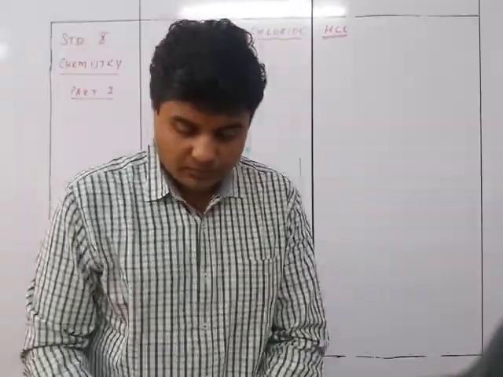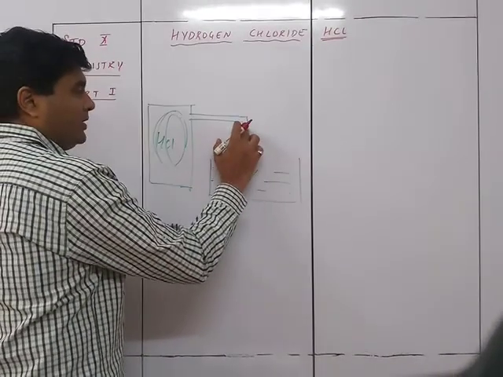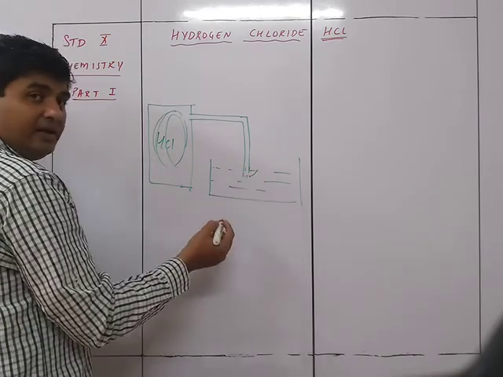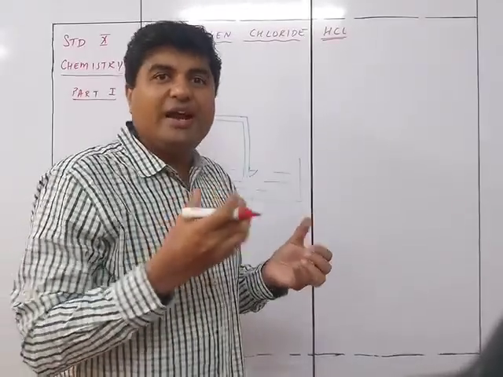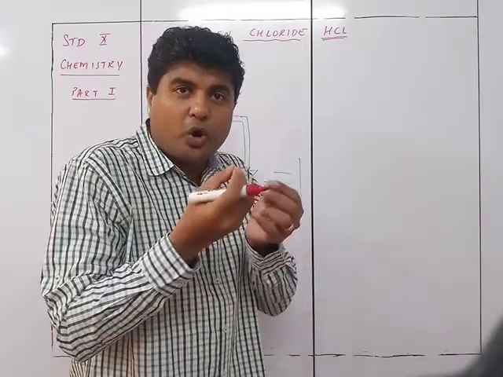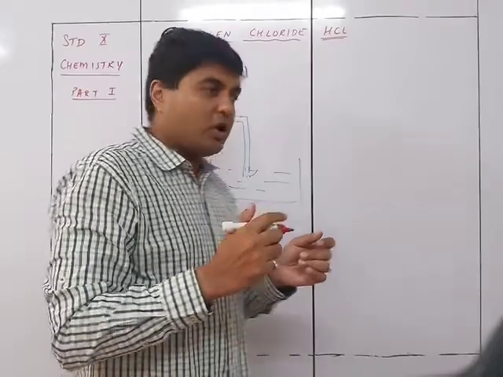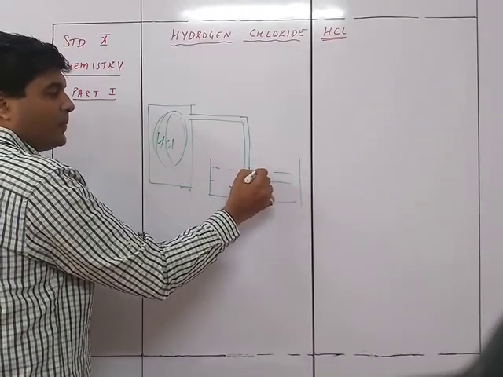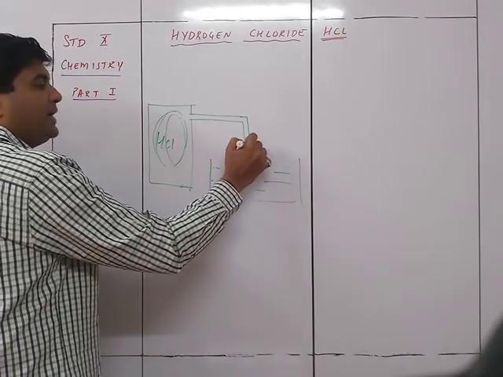Understood? What will happen? The gas enters from here, goes here. When it reaches here, it is going to get mixed with the water. When it mixes with the water, water has a huge greed for the HCl gas, because it can absorb 452 volumes of it, one small drop. So what will happen? The water will run towards the HCl gas, because immediately it gets dissolved and there will be low pressure created, and because of that low pressure, water from both these areas will penetrate inside and go up,